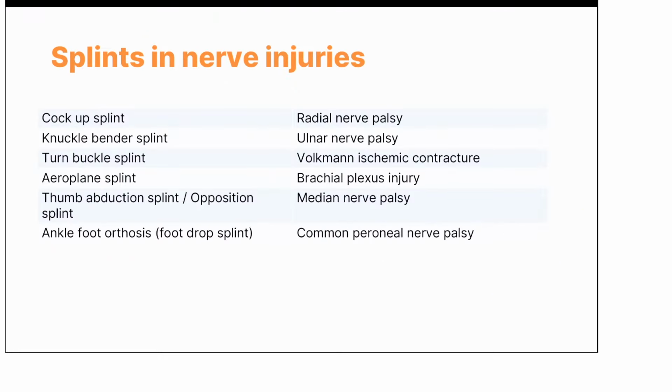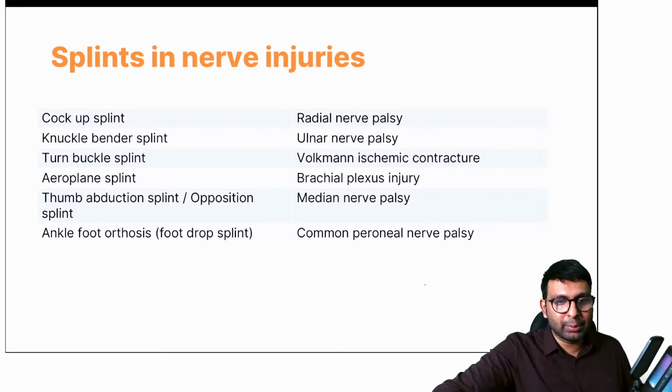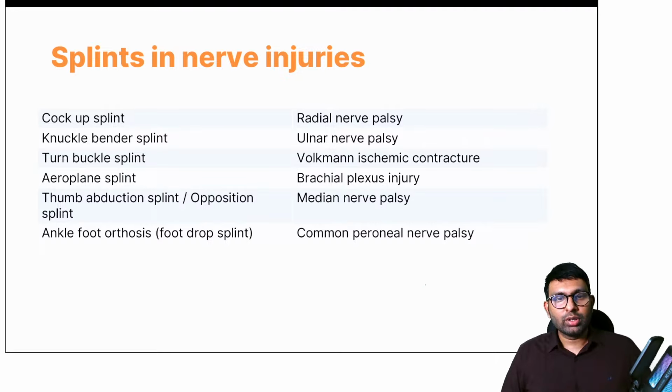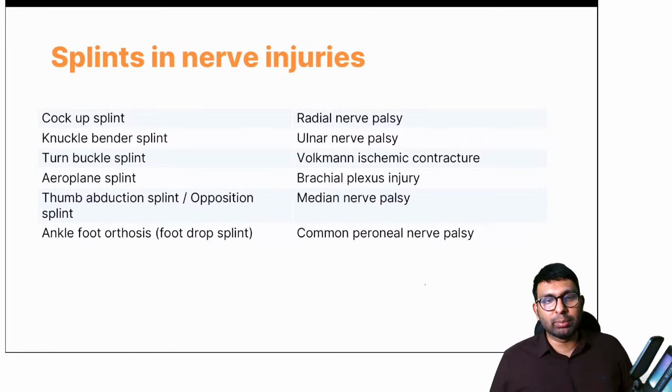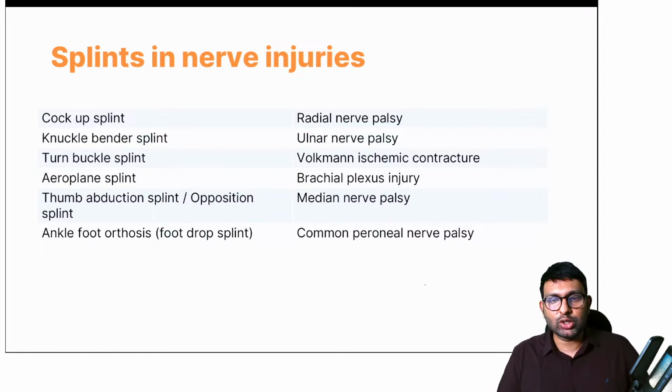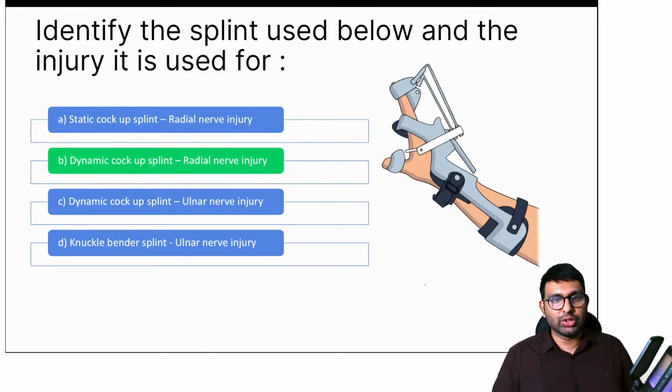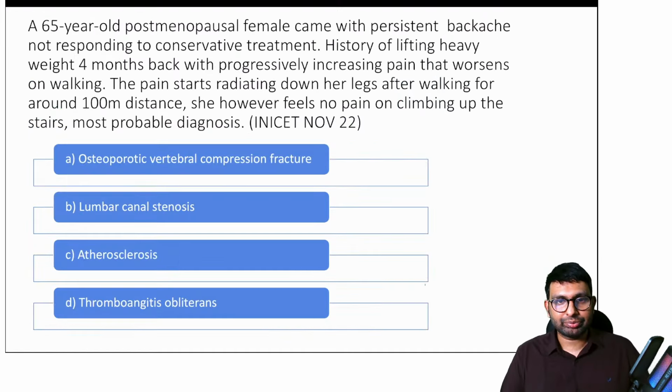So these are all the splints that I want you to remember. This is the table: cock-up splint, knuckle bender splint, turnbuckle splint, aeroplane splint, and even the median nerve has a splint which they might not ask you commonly, but it is the thumb abduction splint or opposition splint, ankle foot orthosis, foot drop splint, common peroneal nerve palsy, like you all said. So you all were right. The answer is correct. Okay, so please note down this chart, it will help you with all the splints used in nerve injury. So the answer here was B.